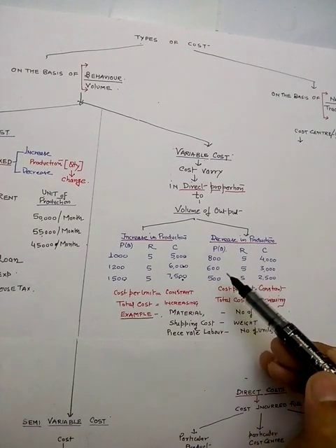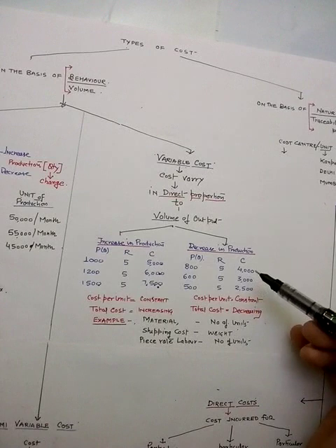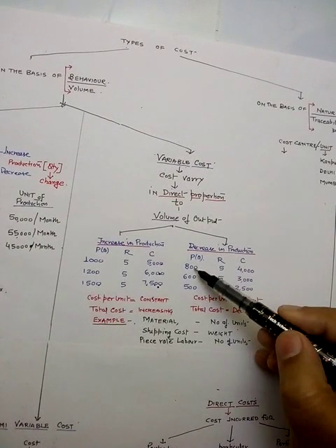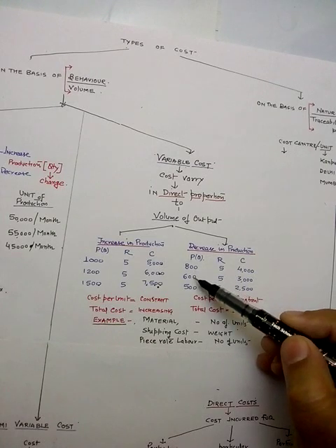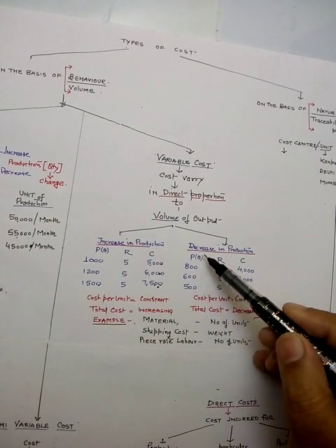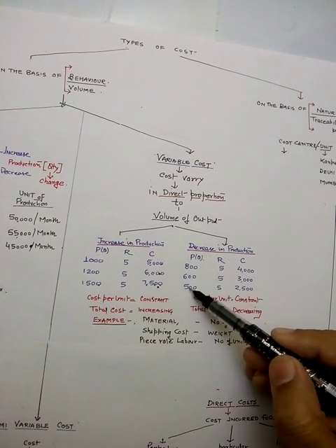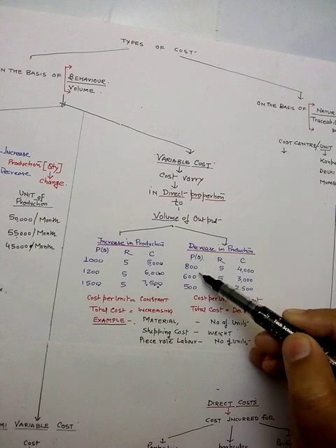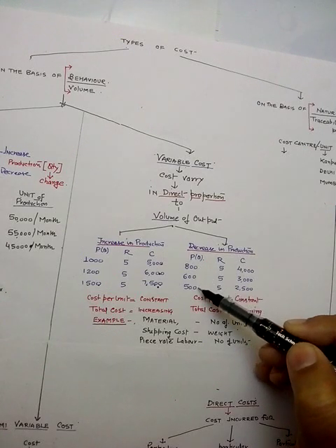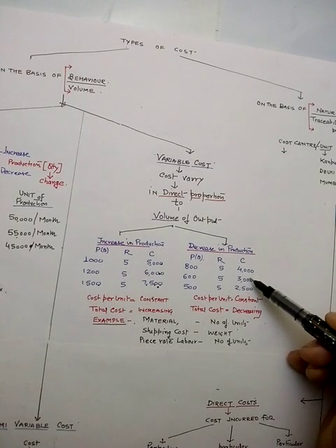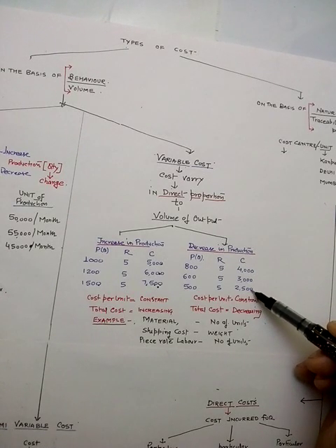Now I am taking the example of the opposite side, that is a decrease in production. In the first stage there is a production of 800 units, in the second stage 600 units, and in the third stage 500 units. Now the production is decreasing from 800 to 600, 600 to 500, so cost is also going to decrease: 4000, 3000 and 2500.